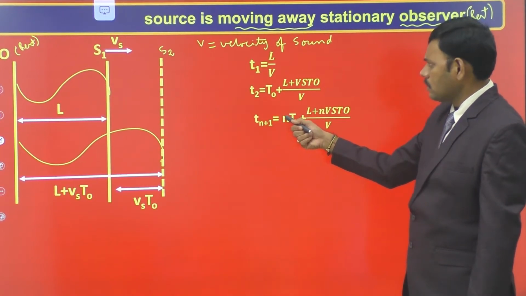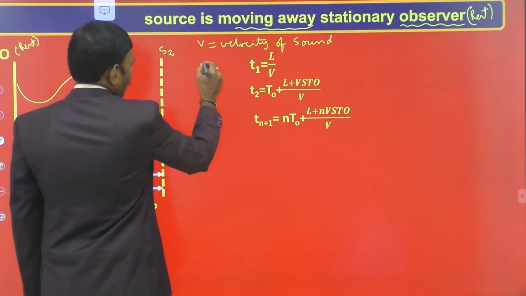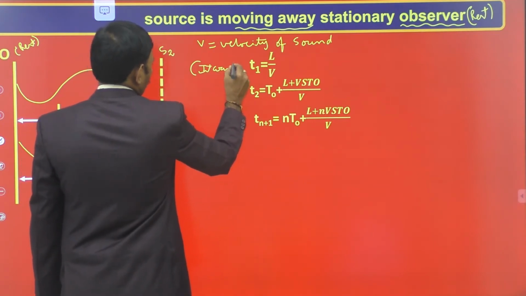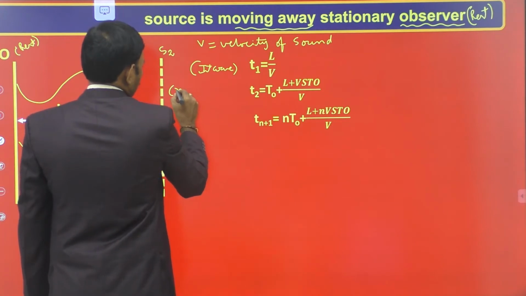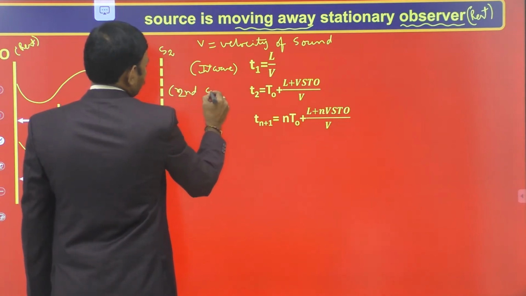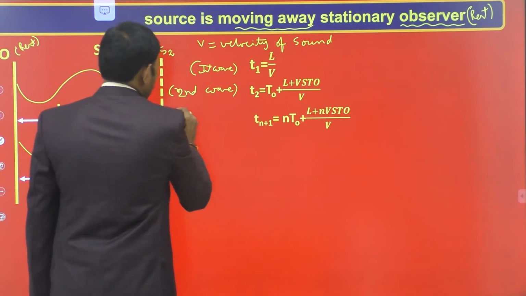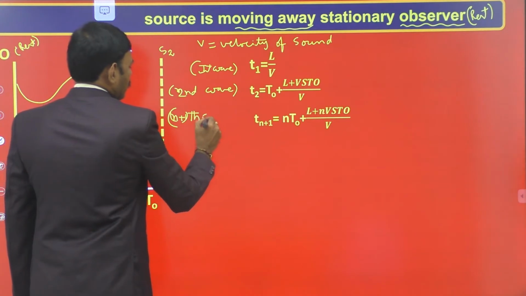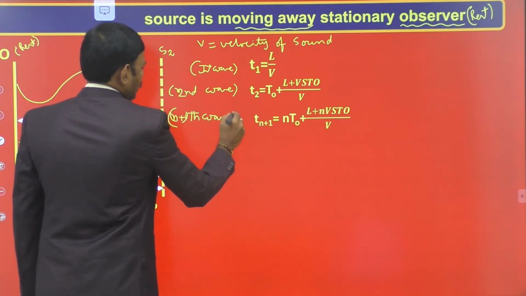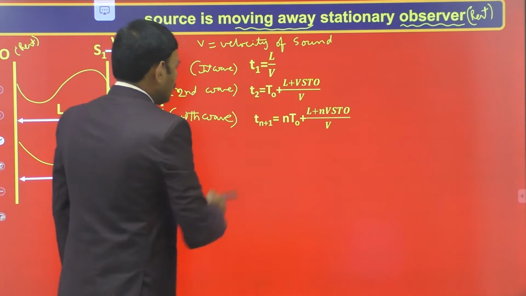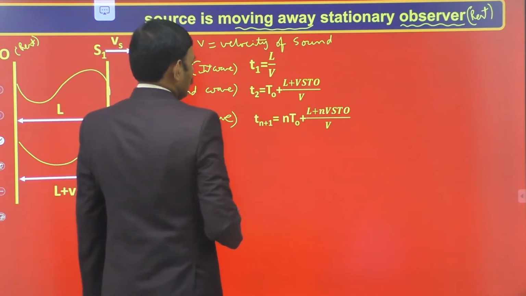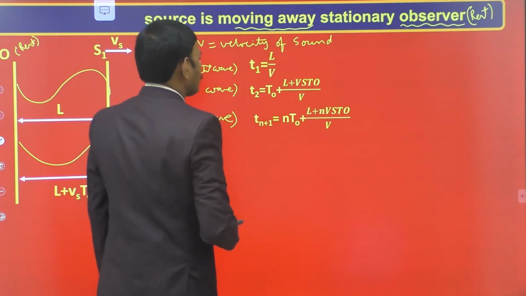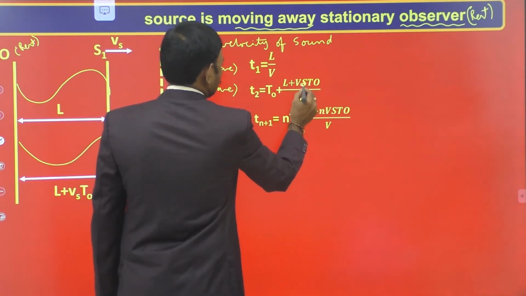So this is the time taken by the first sound wave, this is the time taken by the second sound wave, and this is the time taken by the n plus 1th sound wave to reach the observer, Tn plus 1. For the second wave, it is T0 plus L plus Vs into T0 by v. Here s is in the suffix.